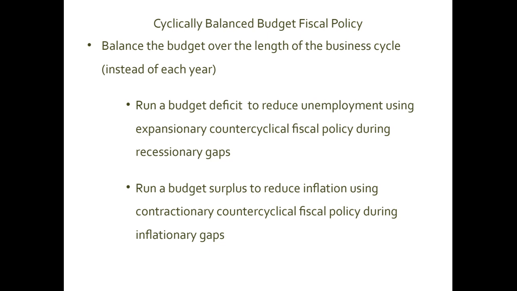So in recession, you run a deficit. In inflation, you run a surplus. And over the length of the whole business cycle, your budget is balanced, right? They cancel out each other. So this is what is written on this slide. Run a budget deficit to reduce unemployment using expansionary counter-cyclical fiscal policy during recessionary gap, and run a budget surplus to reduce inflation using contractionary counter-cyclical fiscal policy during inflationary gaps.